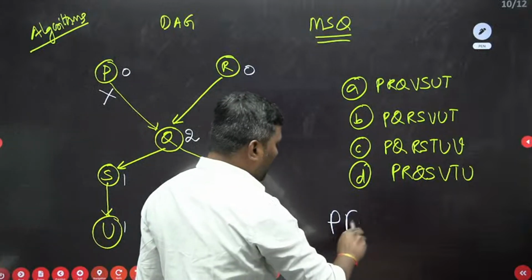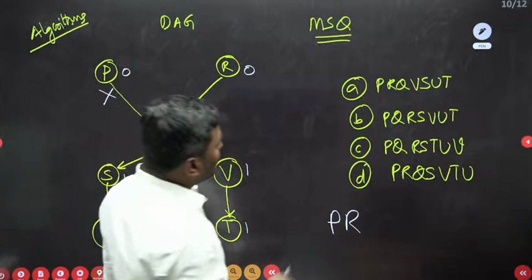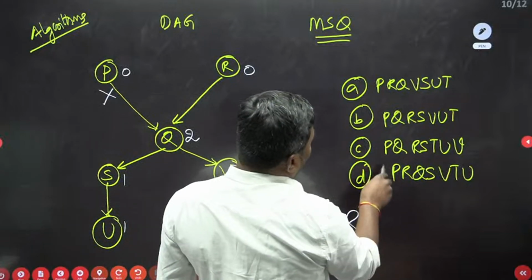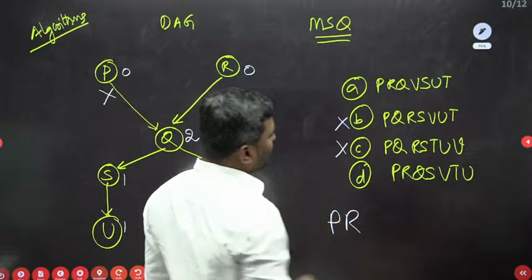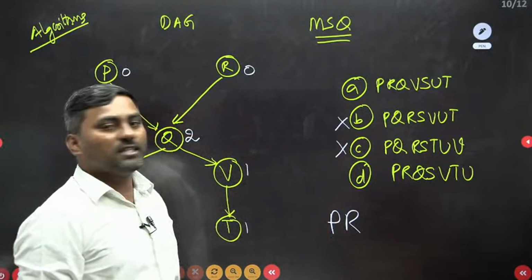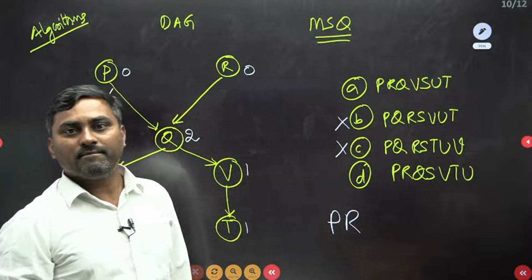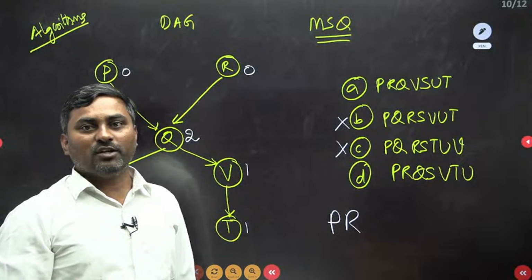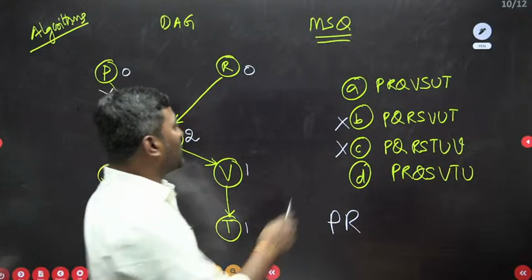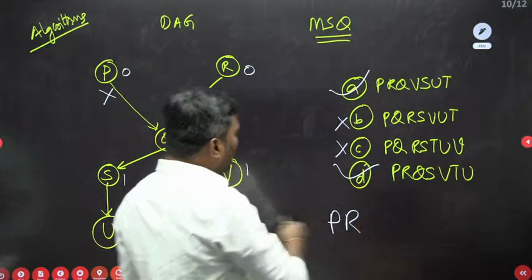PR only, right? PR only. So we have two options, PR and RP. So directly you can eliminate options. BC is eliminated directly. Yes, Keshav Gaur, absolutely right. Options A and D remain. So PR eliminated.